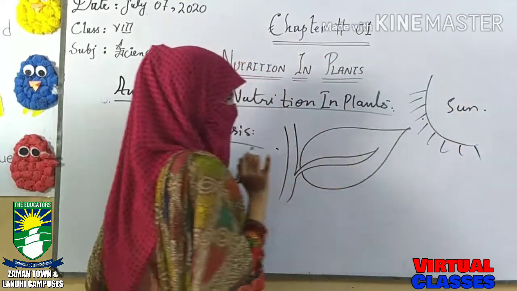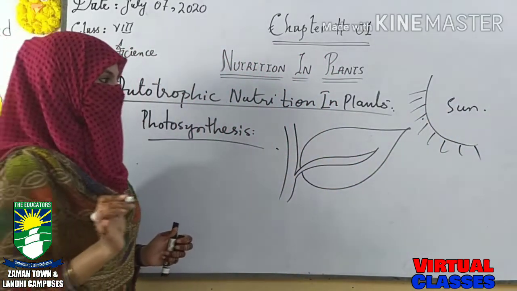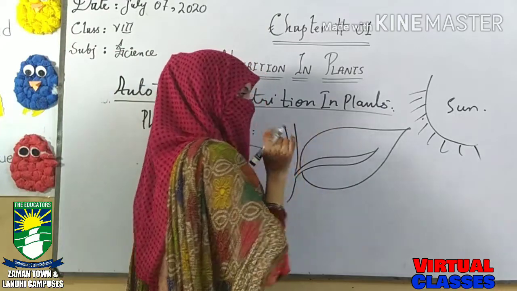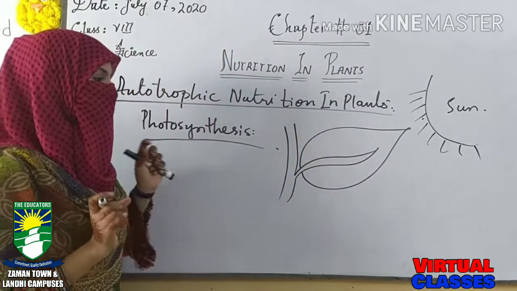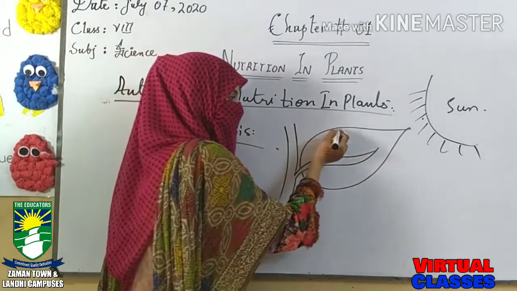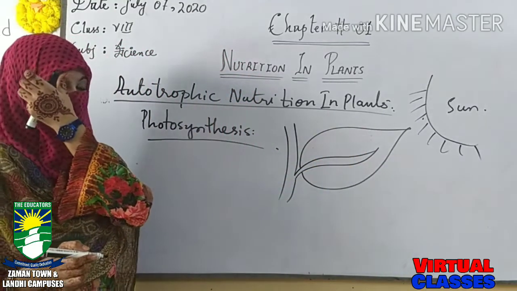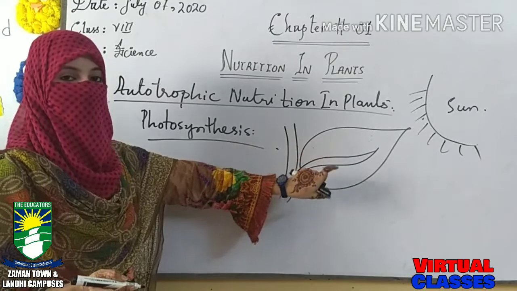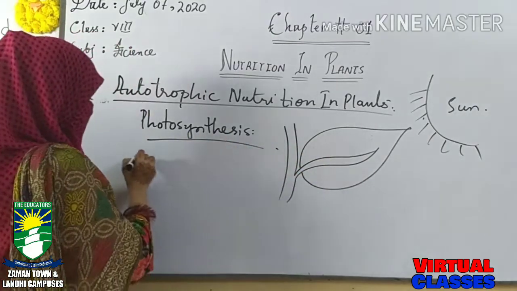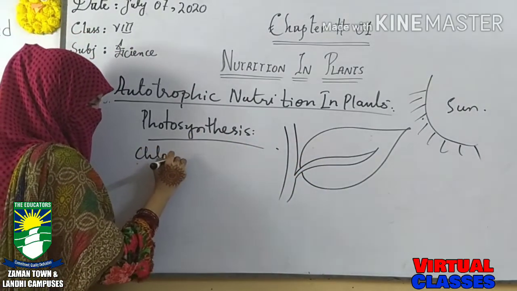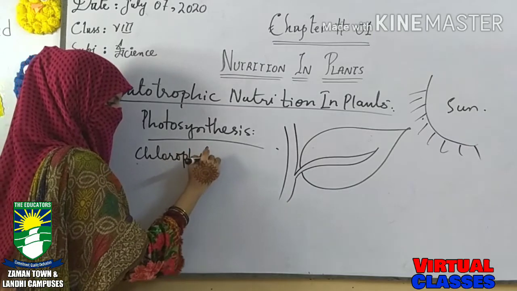Sun rays are falling onto the plant. In the leaf there is a pigment present, and that pigment is named chlorophyll. It is the green colored pigment. The color of the leaf is green. So the green color is present in the plant due to the pigmentation, and that pigmentation is named chlorophyll.